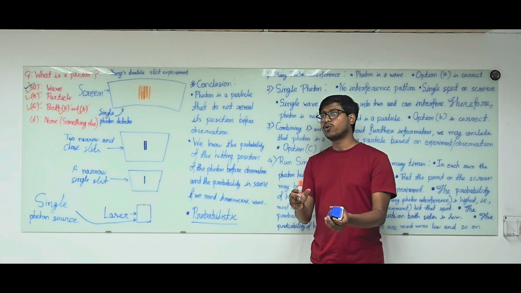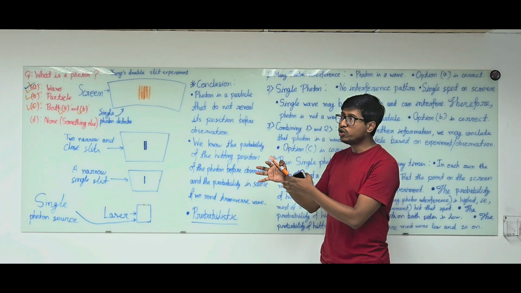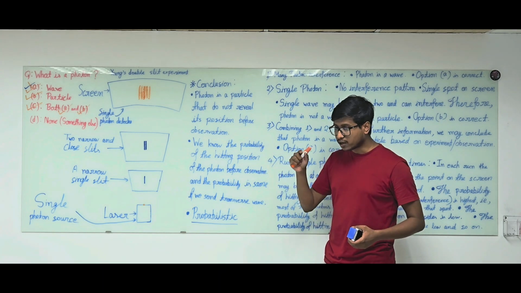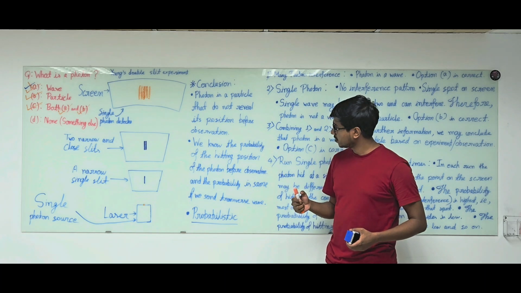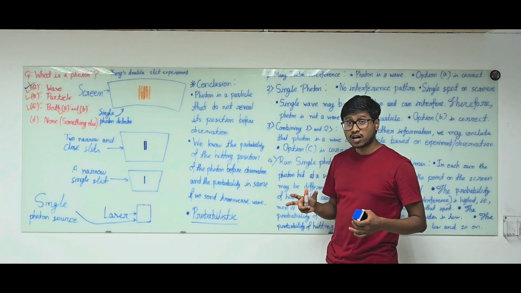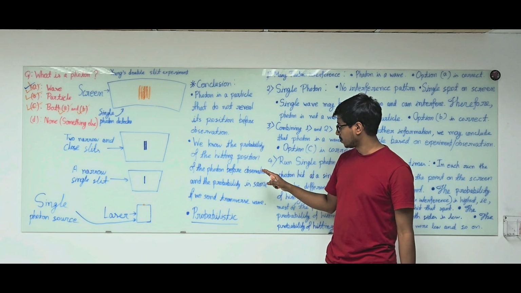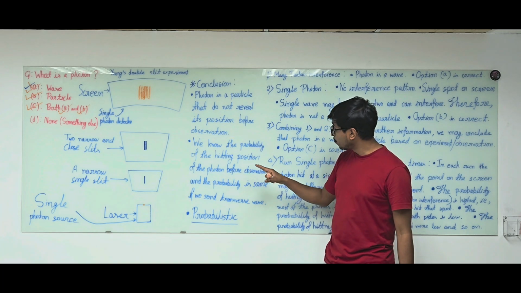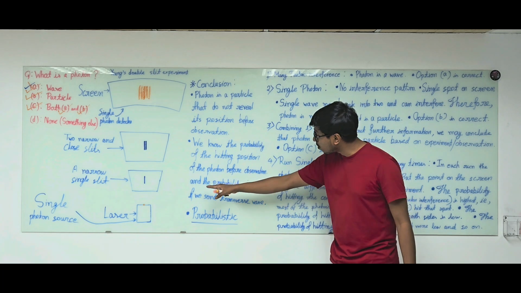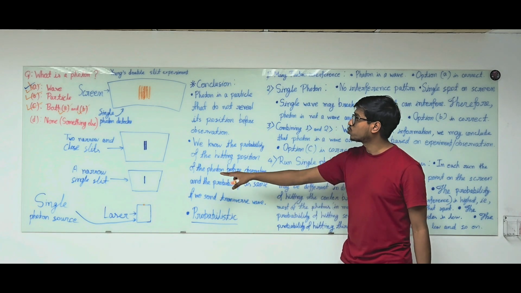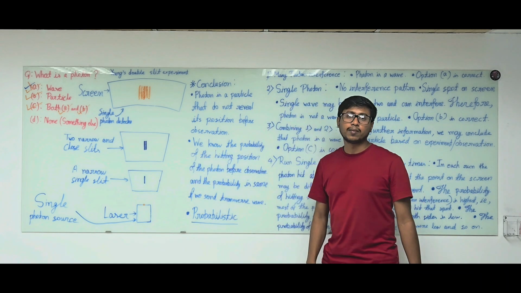Before the photon hits the screen, we do not know in which position it is going to hit. But we know the probability of the hitting position of the photon before observation, and the probability is the same as if we send a transverse wave through this double slit experiment.